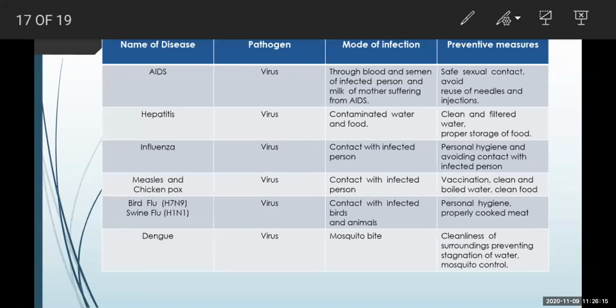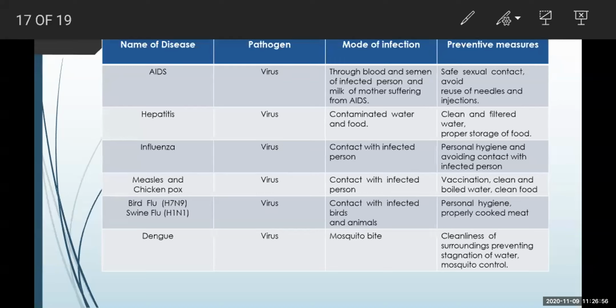So the preventive measures are proper hygiene, avoiding contact with the infected person, maintaining social distancing, and use of a mask or handkerchief to cover the mouth or face while sneezing and coughing, so that even if we are suffering, we do not spread it to others. And if there is any person who is infected, avoid going in close proximity to that person. What we are following just now: social distancing.